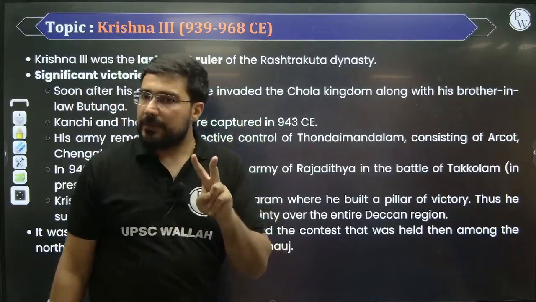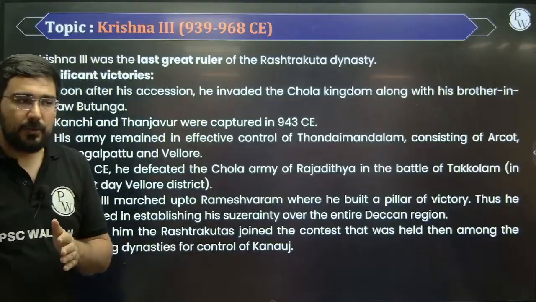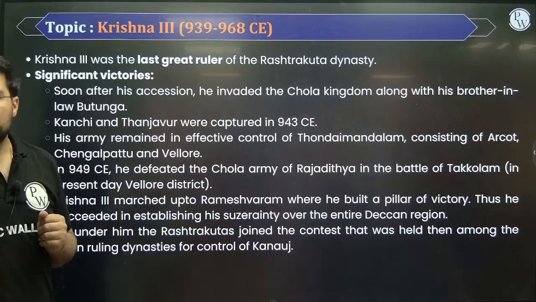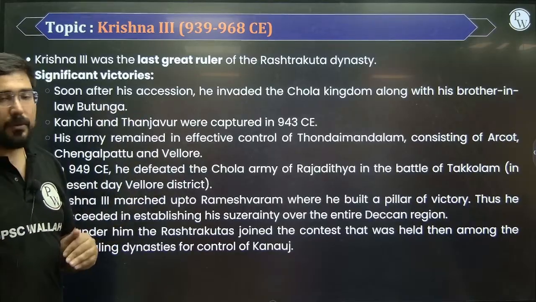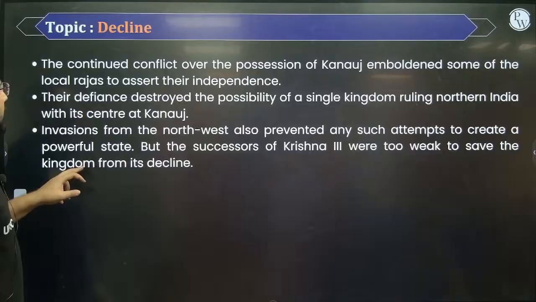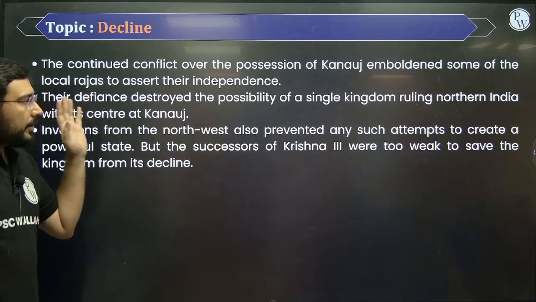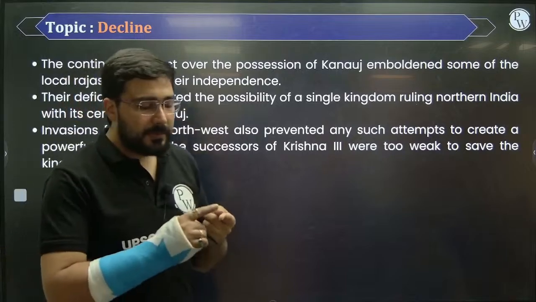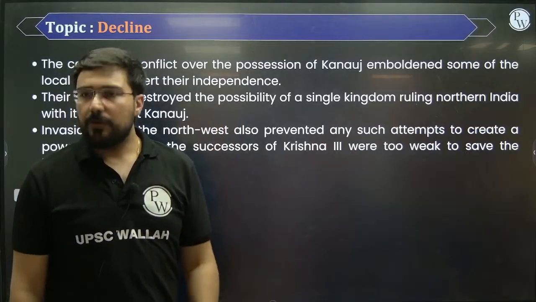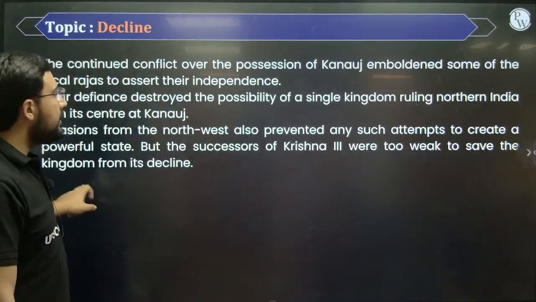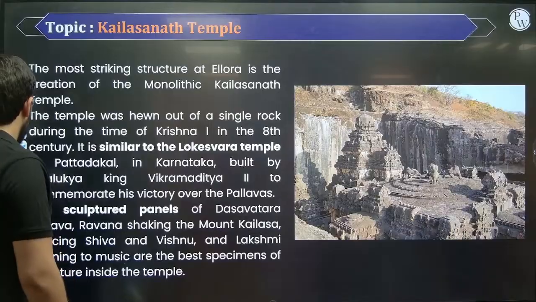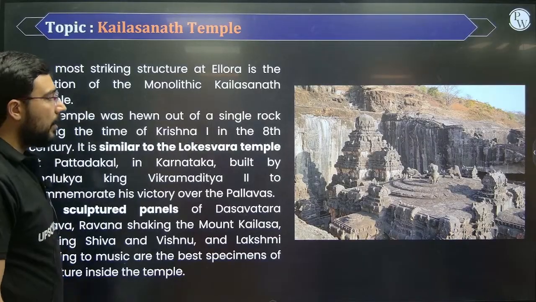In Cholas there are two very prominent personalities. Who? Raja Raja and Rajendra Chola. Those are going to rise towards the end of 10th century, around 986 AD. You see the accession of Raja Raja Chola. Once Raja Raja Chola comes into the picture, the Rashtrakutas are going to get completely destroyed by that time. They did not have any existence after that. Anyway, the continued fighting between the Pratiharas, Palas and Rashtrakutas completely broke down central authority. No central authority was left, and because of this reason it became very easy for the invaders, specifically the Turkish people, to come and rule over India.